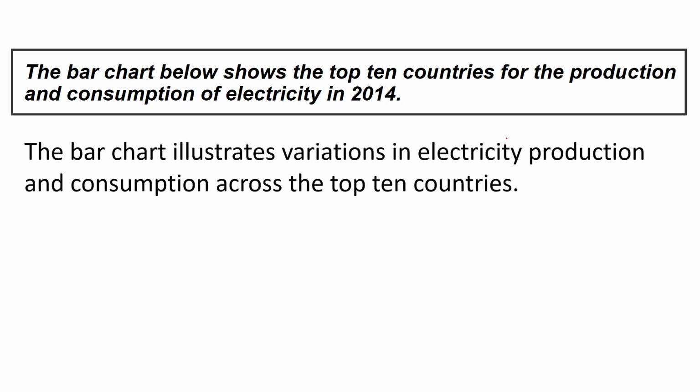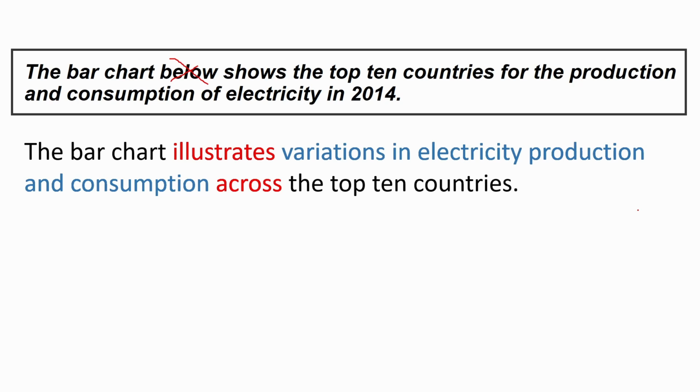This is my paraphrase. The bar chart illustrates variations in electricity production and consumption across the top 10 countries. So the first change, I deleted below because there is nothing below our writing. Instead of shows, I used illustrates. You can use other verbs like demonstrates, displays, and so on. And I added the word variations, which means differences, to show that there are different numbers. I changed the word order here. Instead of the production and consumption of electricity, I used electricity production and consumption. And I also added the words across the top 10 countries.